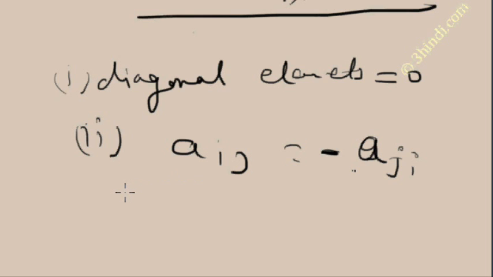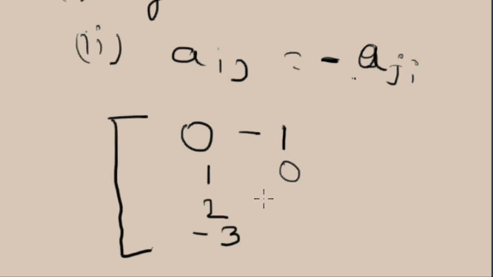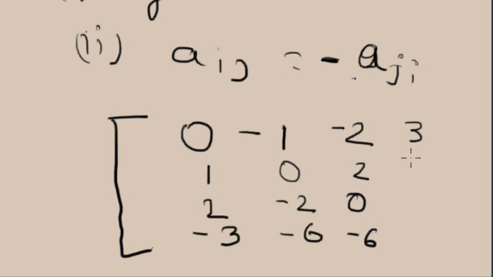So here is the example. Suppose I want to make a 4x4 square matrix: 0, minus 1, 2, 3; 1, 0, minus 5, minus 6; minus 2, 5, 0, 6; minus 3, 6, minus 6, 0.